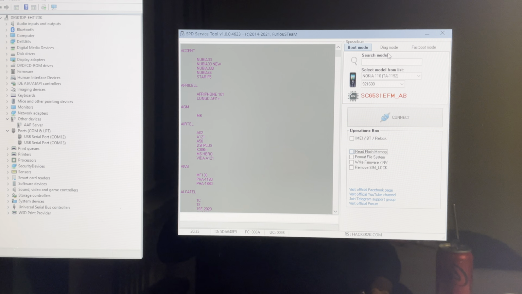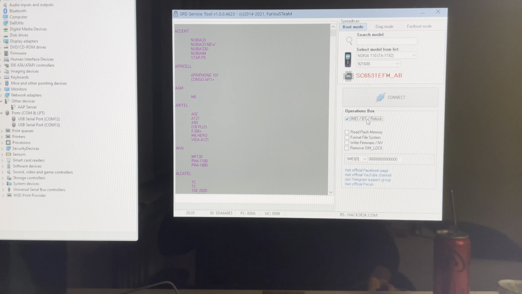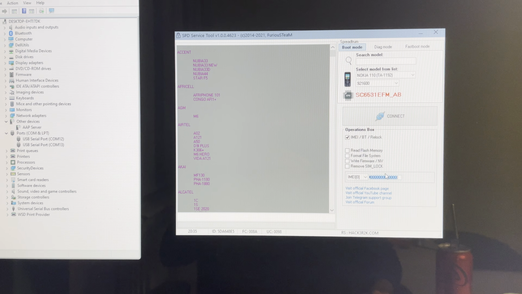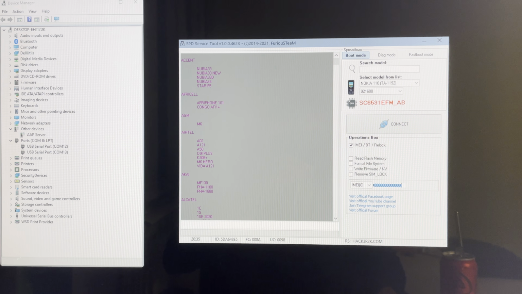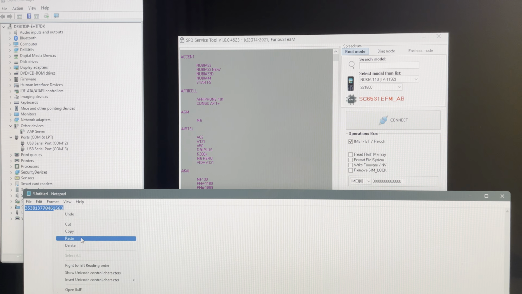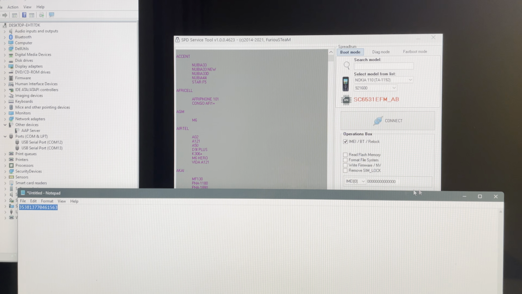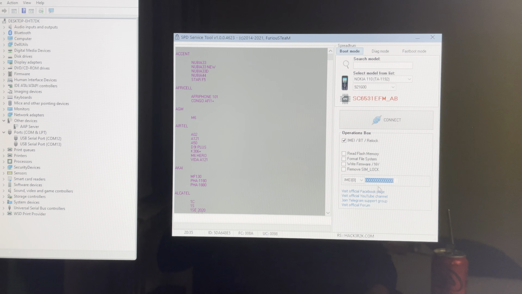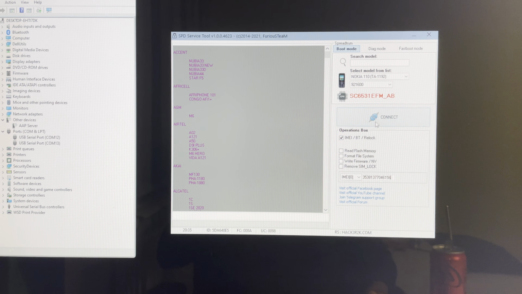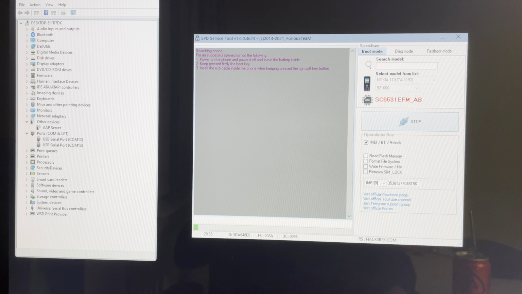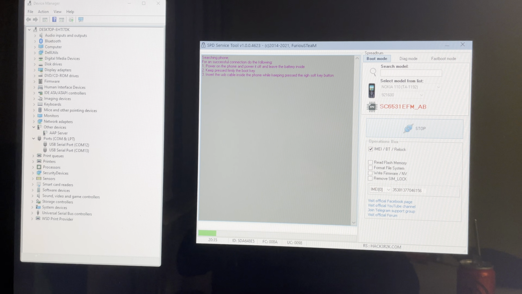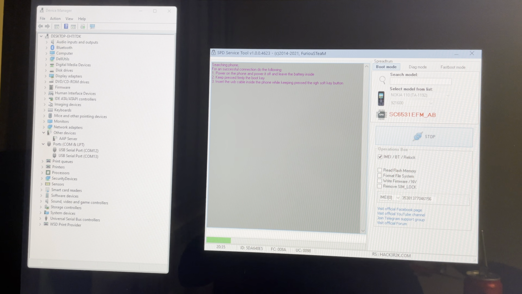Once we select our model, I'm going to click on the IMEI BT lock and fill in the space here the IMEI. I already noted it down here to make the tutorial faster, so I'm simply going to copy it and paste it. Now I'm going to press connect, and once the software starts searching for the mobile,